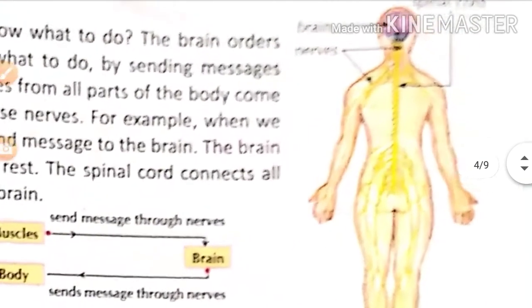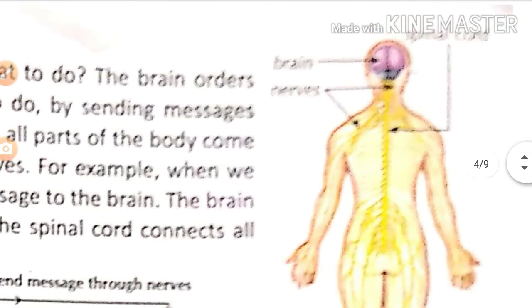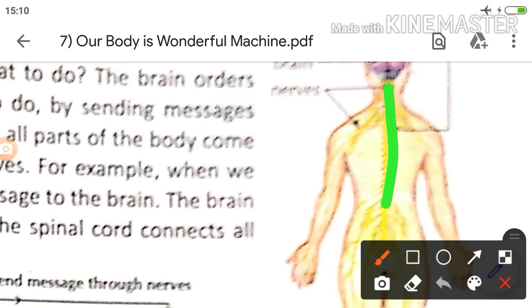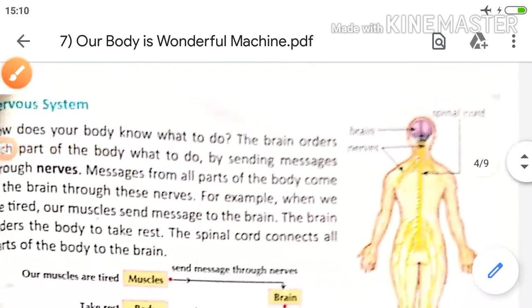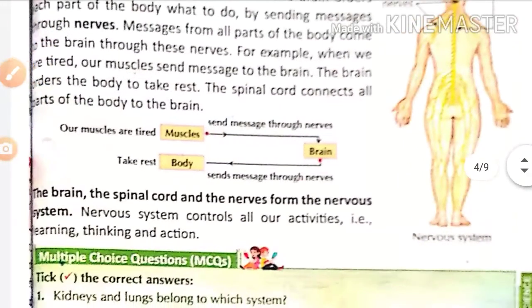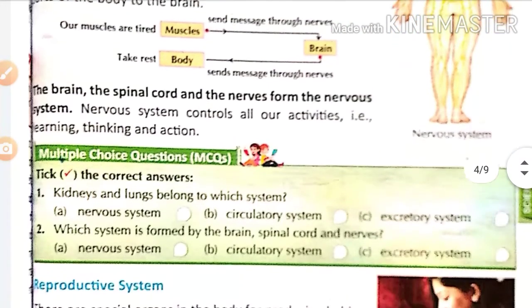See here in the picture, this is the spinal cord, this is the brain, and these are the nerves. So the brain, the spinal cord, and nerves form the nervous system. The nervous system controls all our activities, that is learning, thinking, and action.